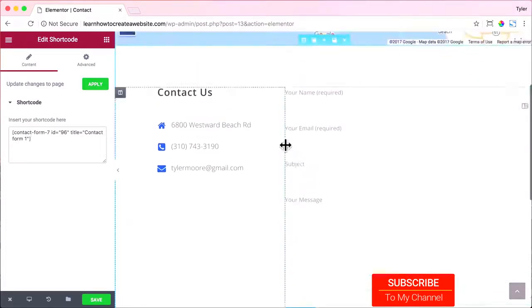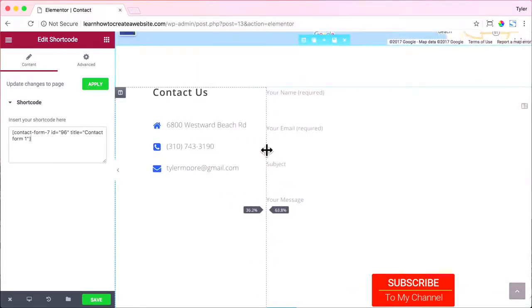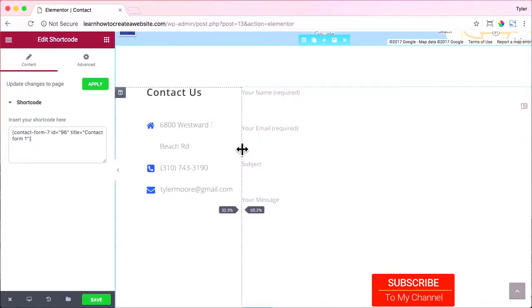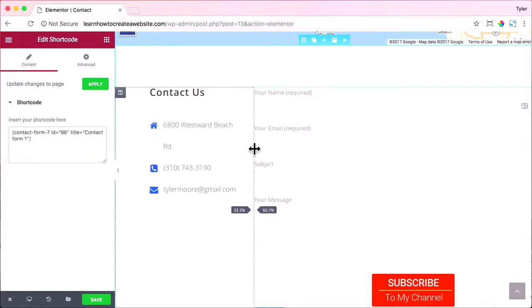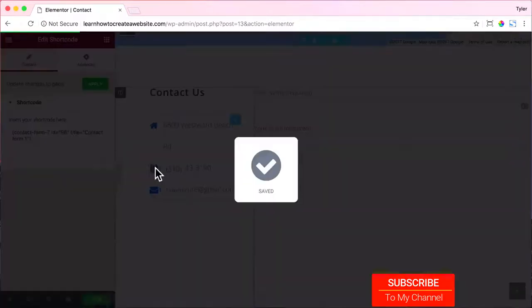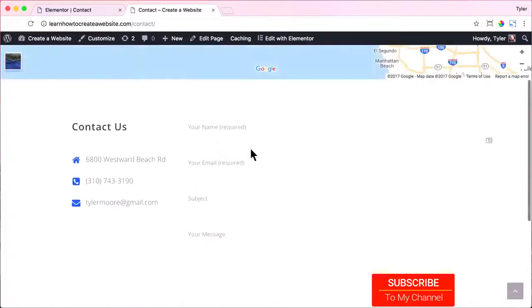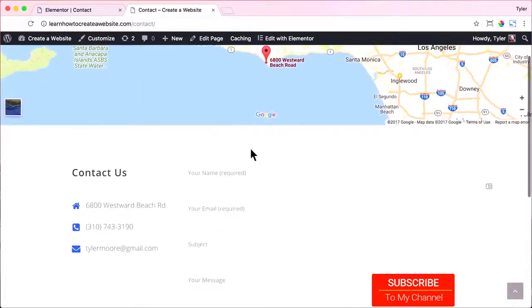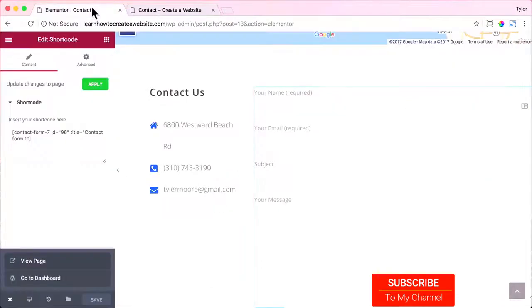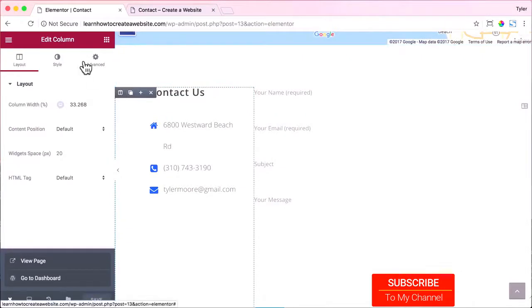All right, and we can adjust the size so that the contact us section is a little bit smaller, and the contact form is a little bit bigger. So adjust it to whatever you want, then click save and exit out of there and view our page. And now we can see our page, and it is really cool. But maybe this contact us should be a little bit down so it's a little more even with the form. So let's go here. We can click on this section, this column section right here.